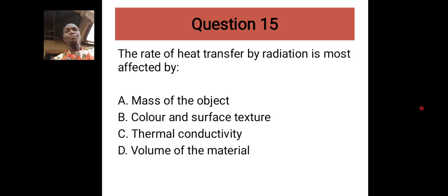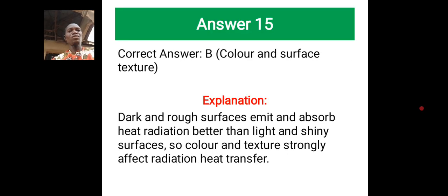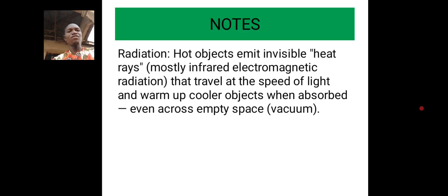That's why it is advised that people in hot regions should wear light, white clothes, because they absorb a lesser amount of heat. So that's question 15: color and surface.